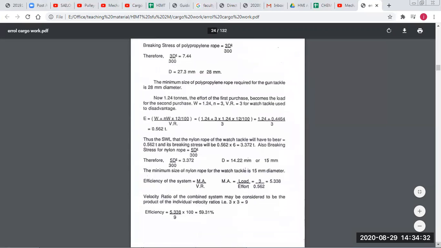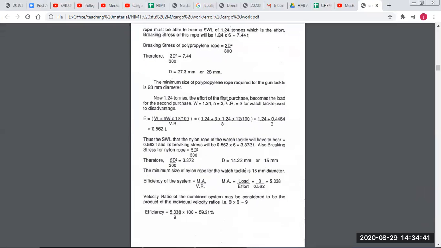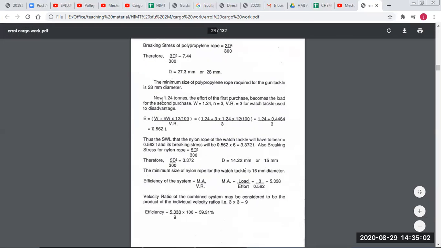So we see 1.24 tons was our effort initially for the gun tackle, and that effort now becomes the load for the luff tackle or watch tackle. This effort will become the load because it is pulling from that pulley or tackle. So the watch tackle is pulling the gun tackle. The effort we calculated for the gun tackle will be the load for the watch tackle.